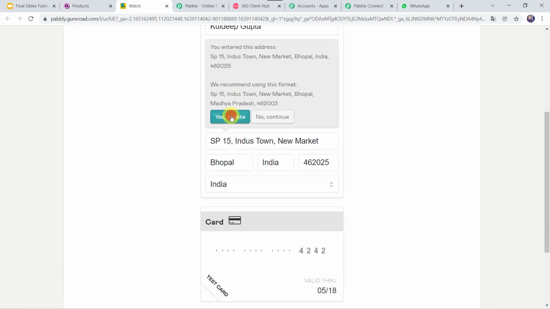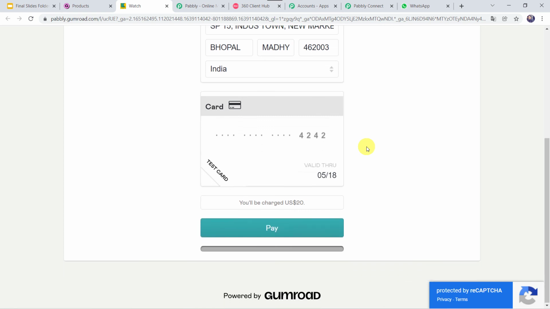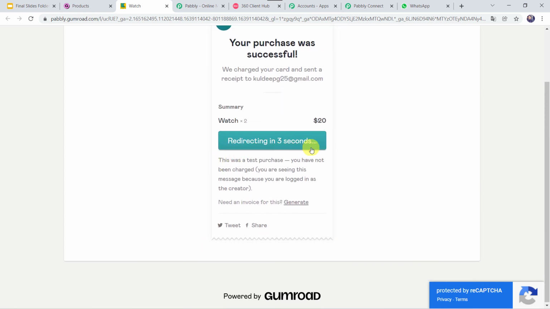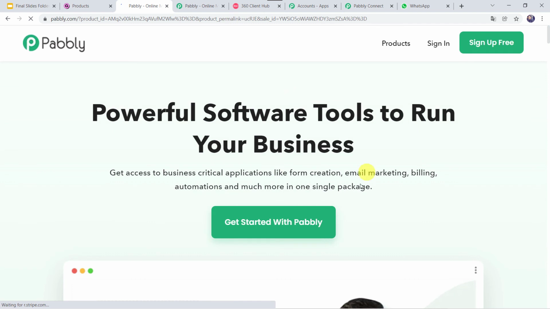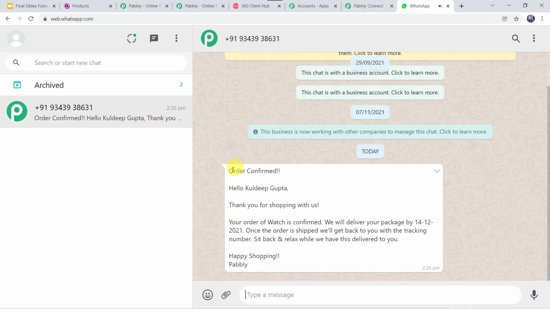Yes, update. It is redirecting in 4 seconds, 3 seconds. So it is making the payment right now. Here we can see that the payment is successful. Now let us check the WhatsApp number of the customer. Here we can find a new message. Order confirmed. Hello Kuldeep Gupta. Thank you for shopping with us. So the same message is sent to Kuldeep also. In this way we can see that our integration is perfectly working fine.